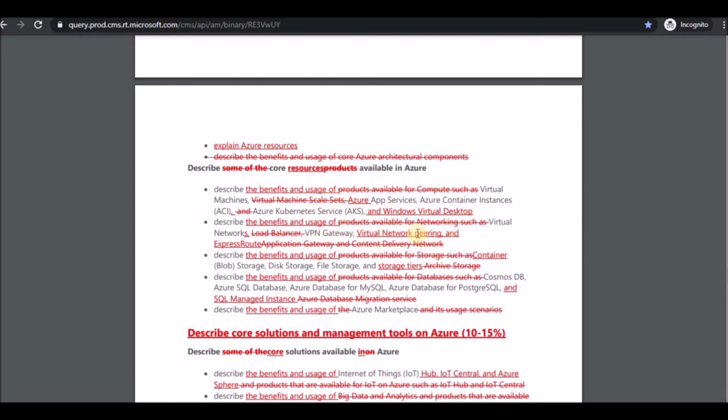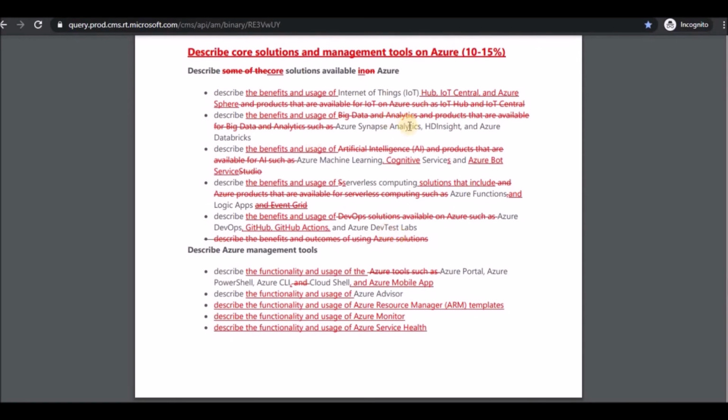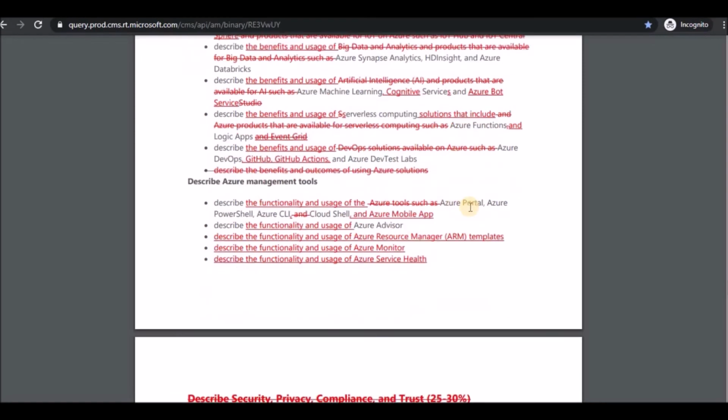And ExpressRoute is used for the connection between your on-premises and your cloud, that we will discuss. So like that you can go ahead with all these.